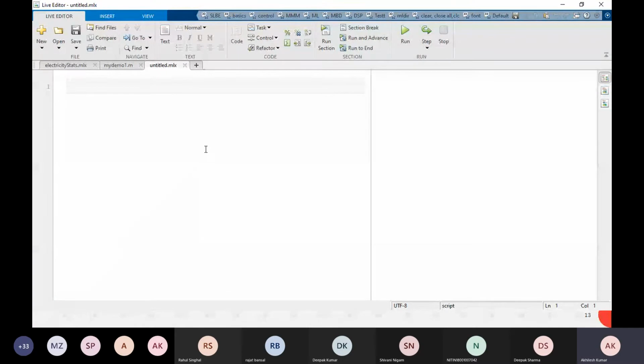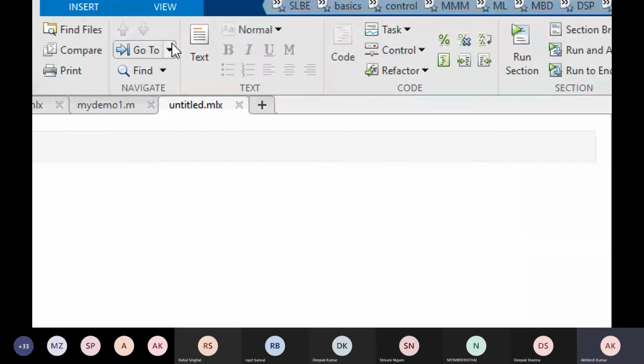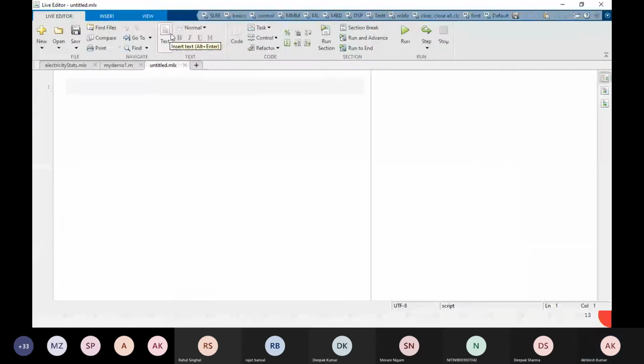Here, live script we are going to use. So first of all, I want to write some text also here. So here you see in this live script, we have an option to write a text. Very simple. I'm going to choose text here. Simple. I am going to write here pre-processing.